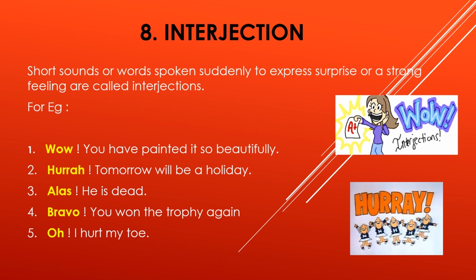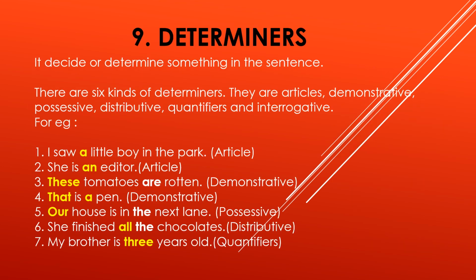Very easy, interjection. Next, the ninth part of speech is determiners. In determiners, there are various kinds that we already studied in previous classes. There are 6 kinds of determiners.